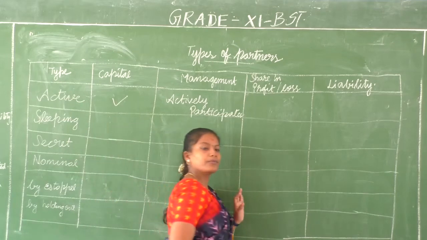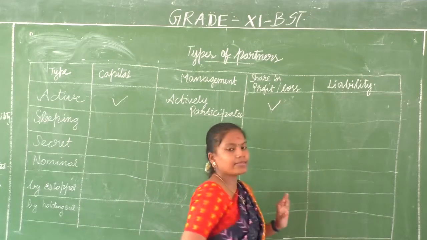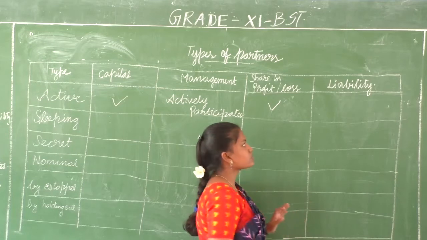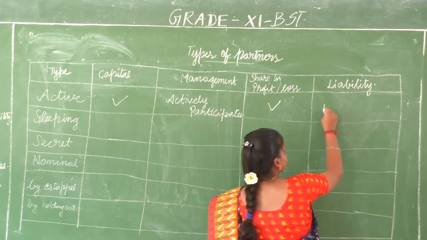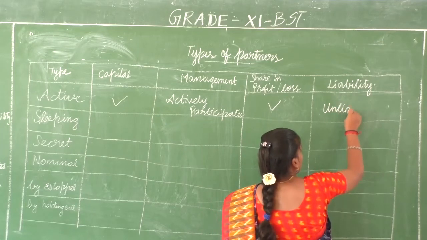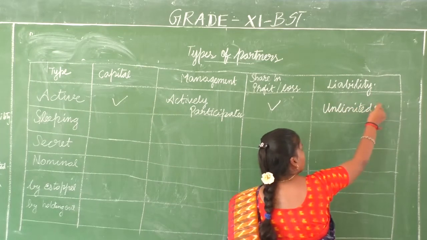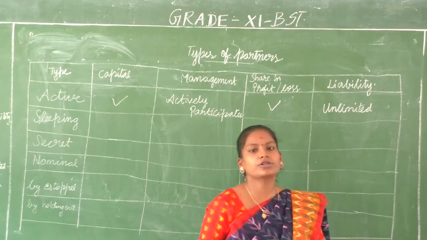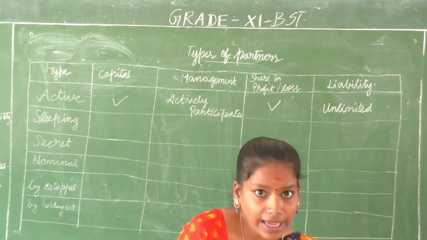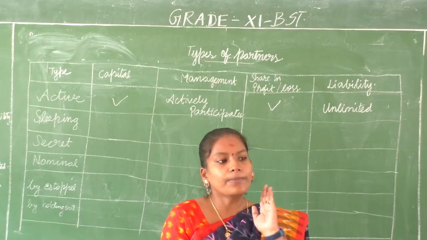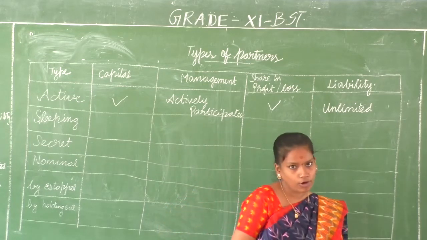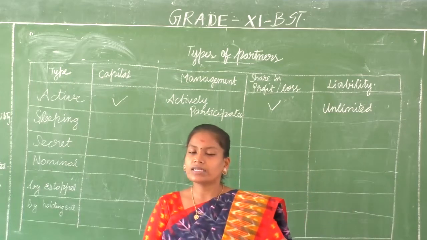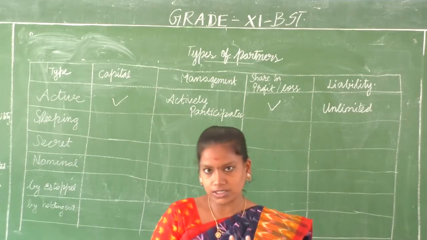And then share in profit and loss. Yes, of course they share in the profit or loss of the business organization. Liability is unlimited. The liability for an active partner is always unlimited. What is an unlimited liability? When even the personal assets will be utilized for covering up the debts or the losses of the organization, then we say that it is an unlimited liability.